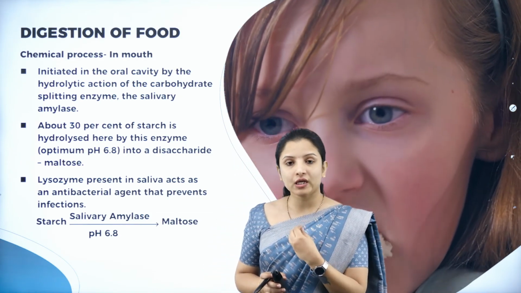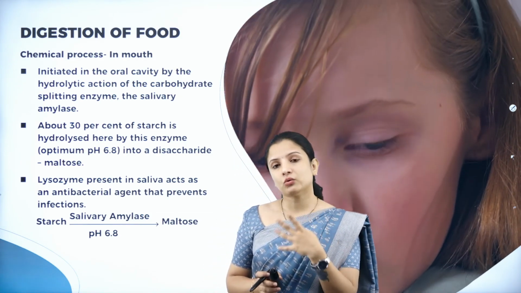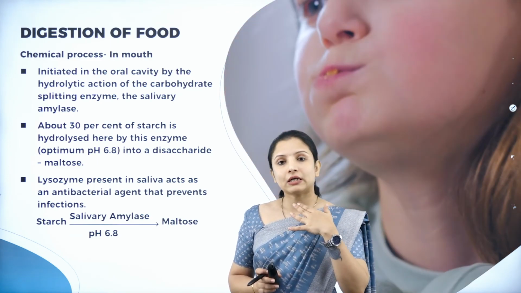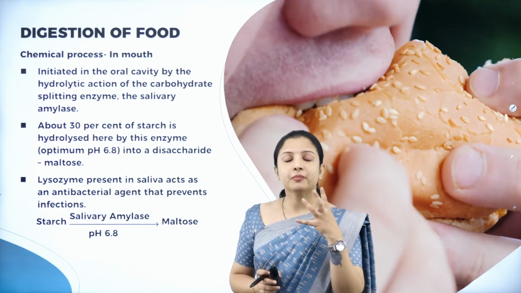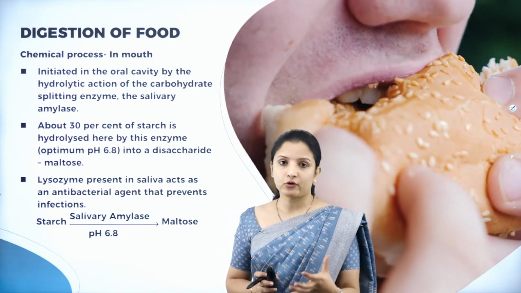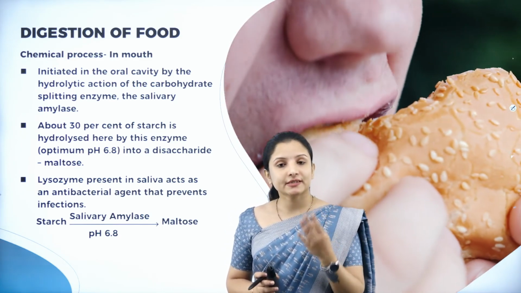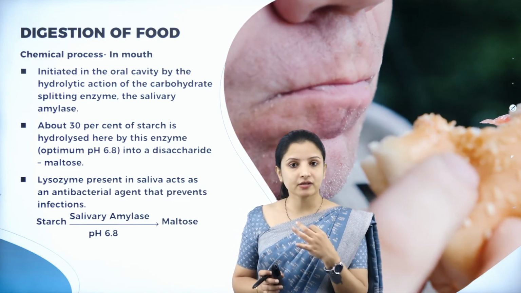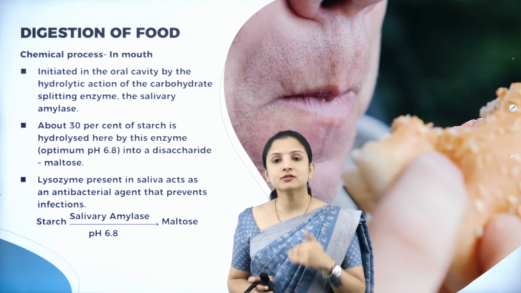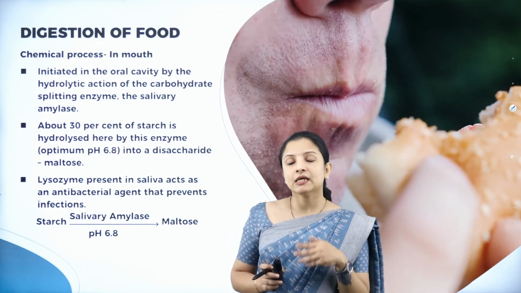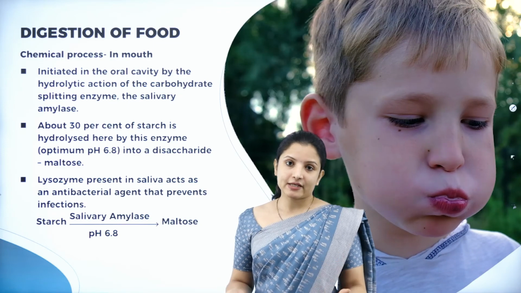So whatever food we eat, do you think it contains only carbohydrates, or only vitamins, or only lipids, or only proteins? No, it is made up of a mixture of all the biomacromolecules such as the lipids, the carbohydrates and the proteins. So each of these biomacromolecules, once it reaches the small intestine, should get completely digested, right?